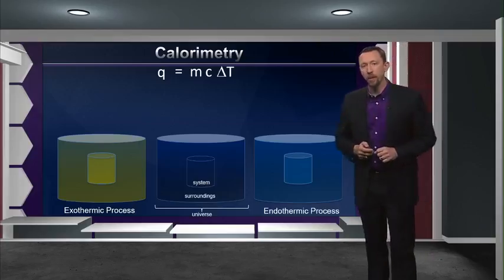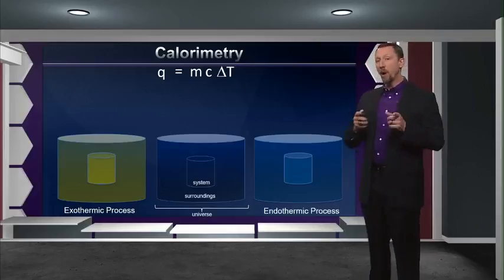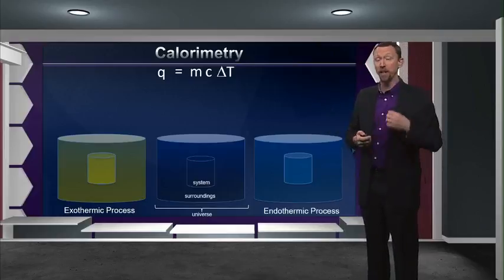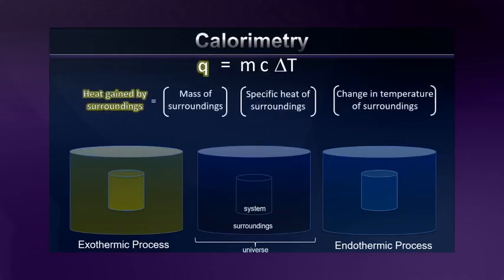Now, we use this change in temperature in order to calculate how much heat moved, because the laws of thermodynamics tell us that if we know how much heat moved, we know how much heat must have been absorbed or released in the system. Q, of course, represents the heat that's gained by the surroundings in this case. Next is m, the mass of the surroundings, which we multiply by c, the specific heat of the material that makes up the surroundings, in this case, water. And of course, m times c gives us what we call the heat capacity of the calorimeter. Finally, we include our data, delta T, the observed change in temperature. This allows us to calculate how much heat the surroundings have gained.